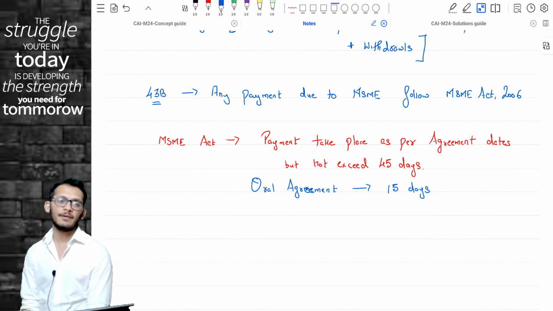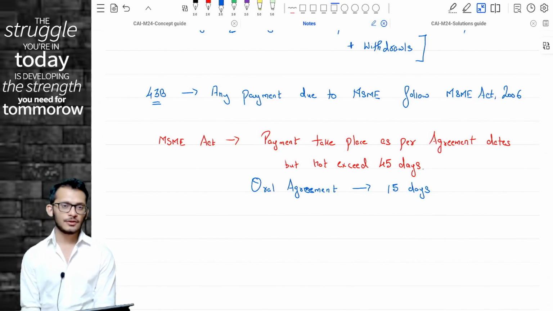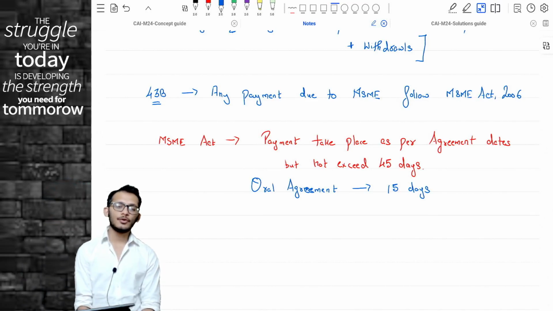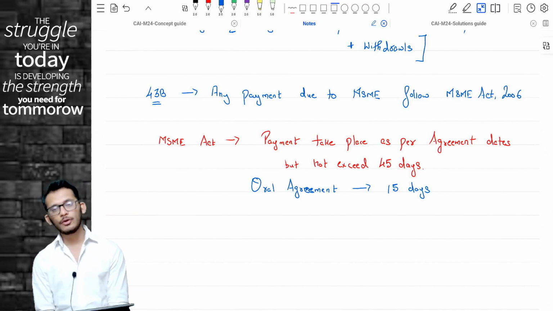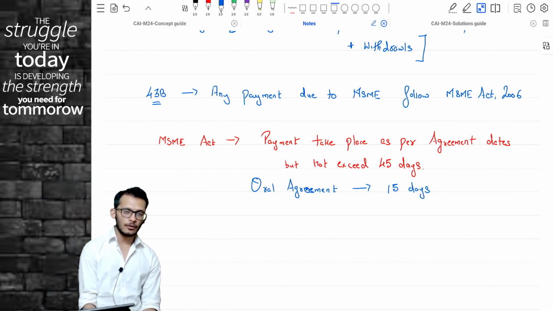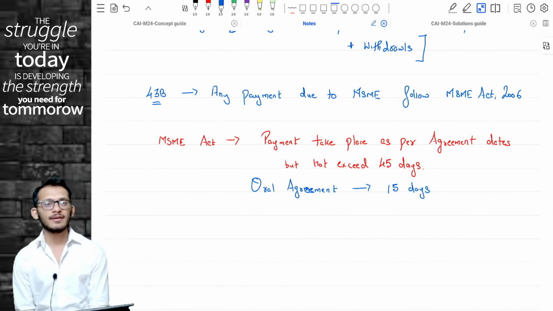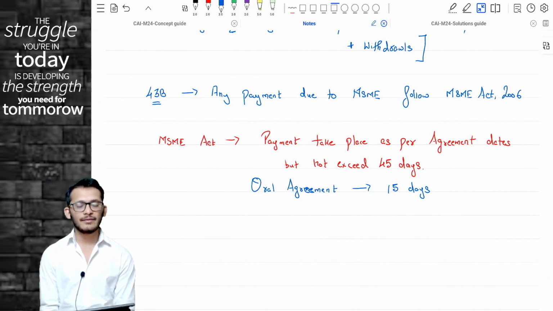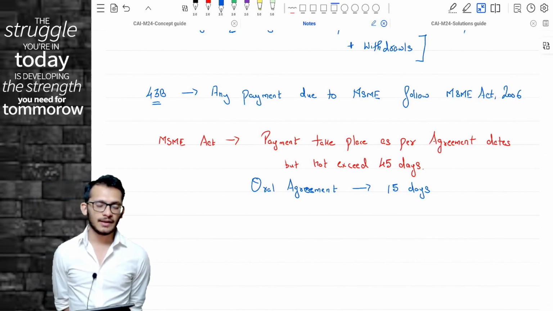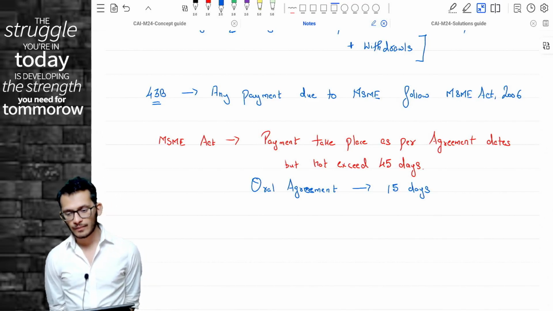I am hereby proposing that in section 43B, going forward, if you are going to have a payment to be made to MSME, you need to make it following the MSME Act guidelines. What are the MSME Act guidelines? If it's a written agreement, then the date will be as per the agreement. At no point of time should the date exceed 45 days. But if there is no written agreement, you have to make the payment within 15 days.